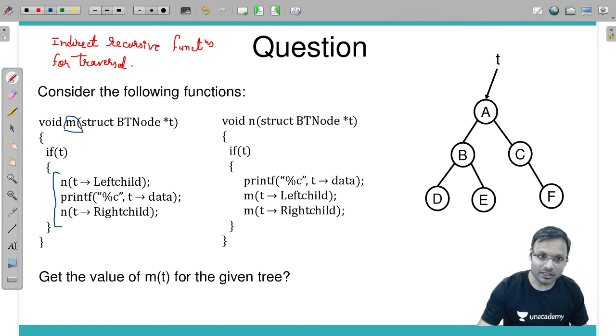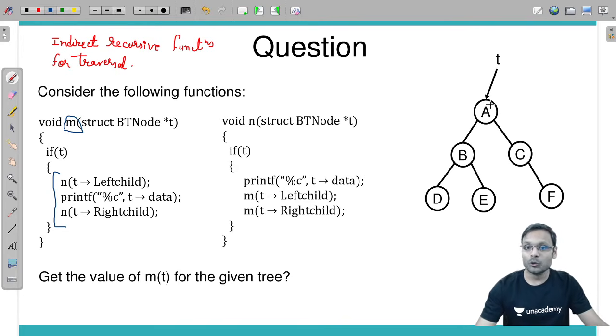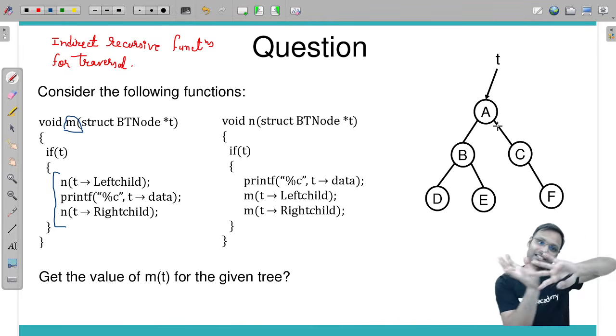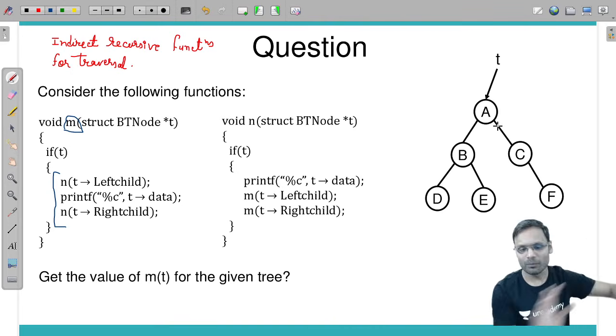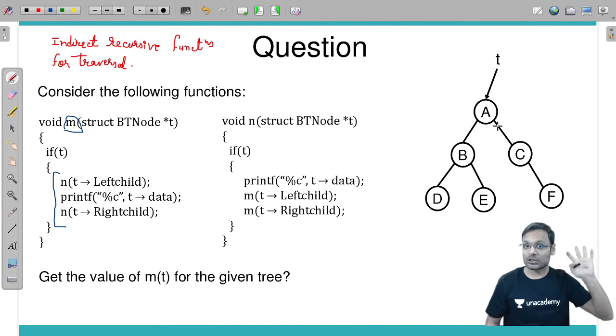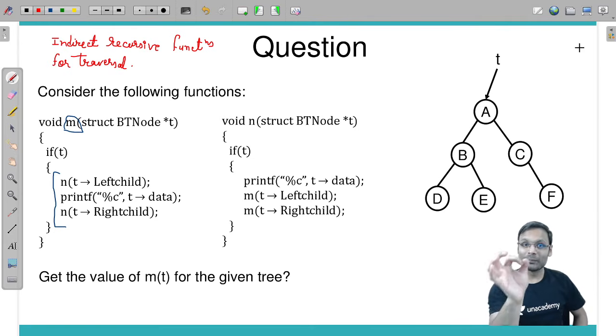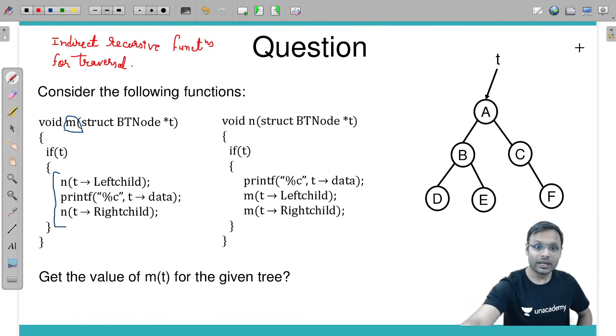It is in order type. In order type means if you are calling for this root m function, then you need to put this particular A's printing in order way. Means A will be printed after its entire left subtree is traversed somehow. If you remember my dot method, you will remember this particular point. Key A will be printed in order way.